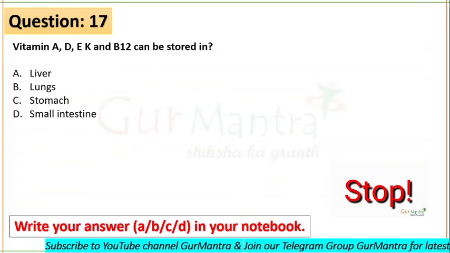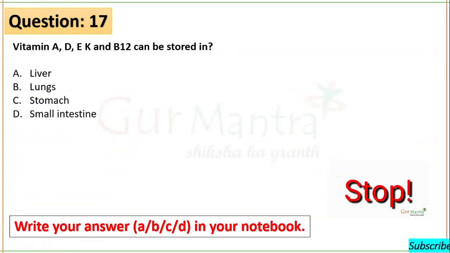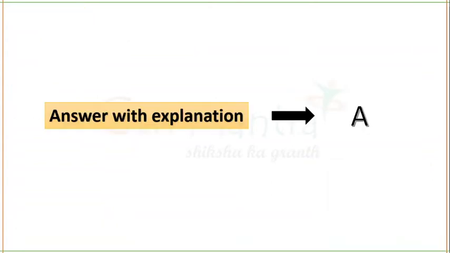Vitamin A, D, E, K, and vitamin B12 can be stored in the liver. A is your right answer. Next question is on your screens.